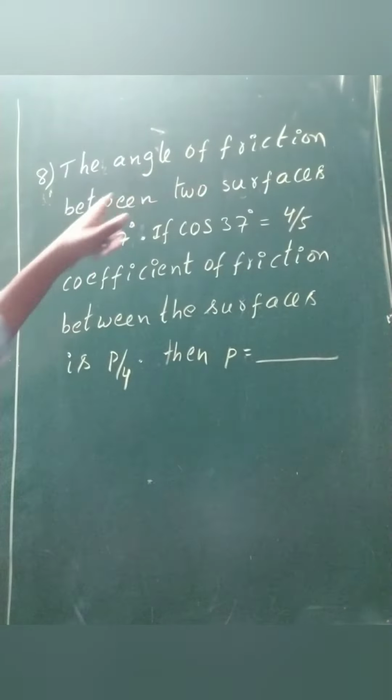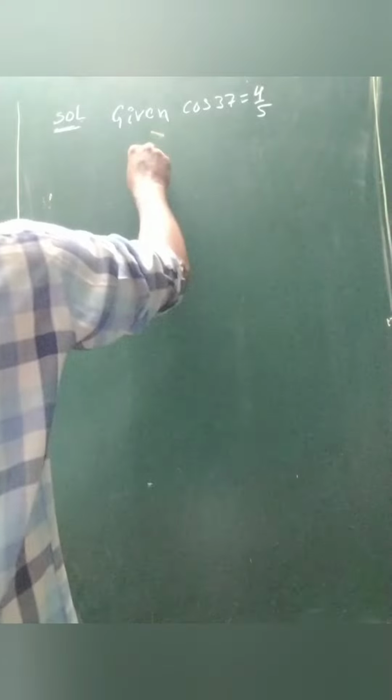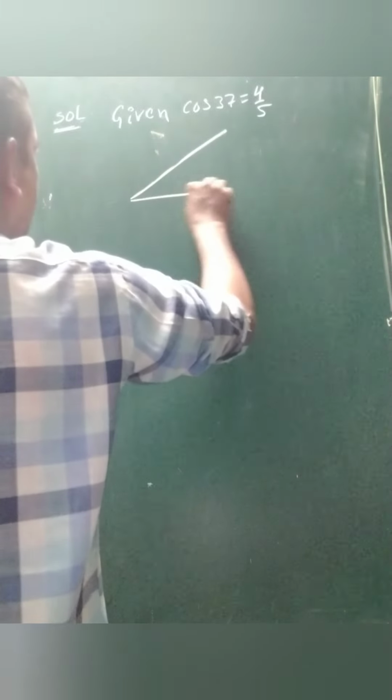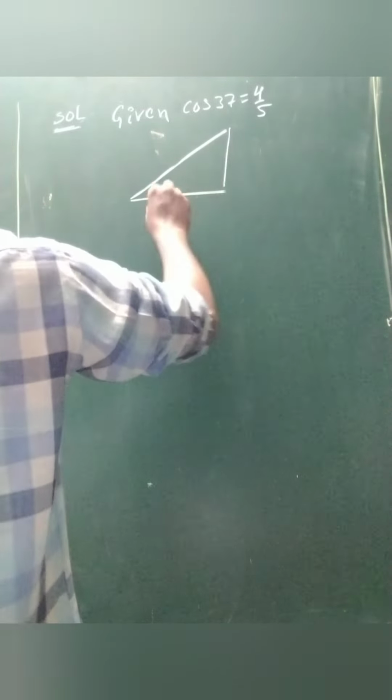Take the angle of friction between the two surfaces 37 degrees. If cos 37 is 4 by 5, and the coefficient of friction between the two surfaces is p by 4, then the p value can be found out. Given data, cos 37 is equal to 4 by 5. We make a right angle triangle.